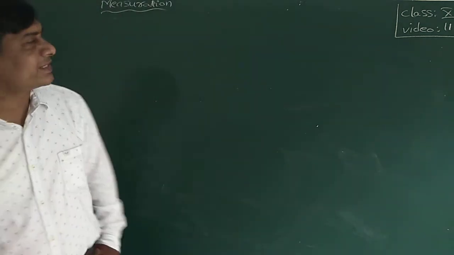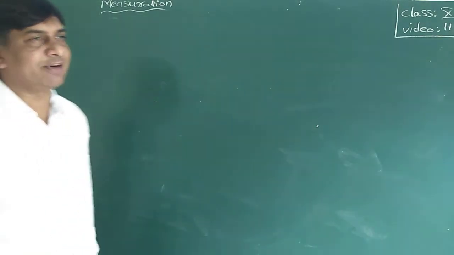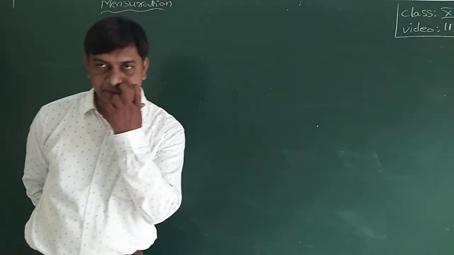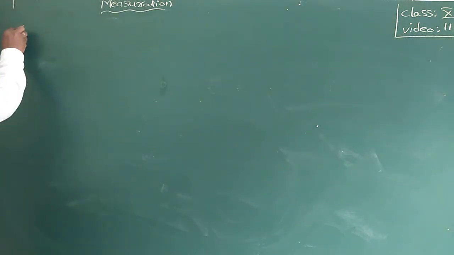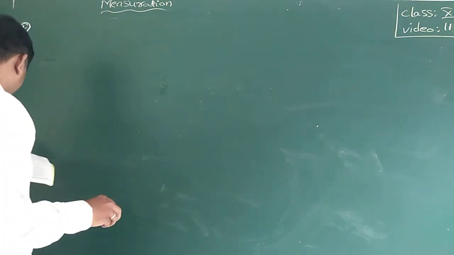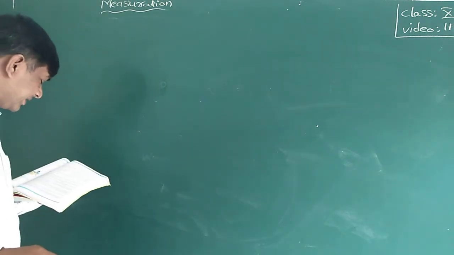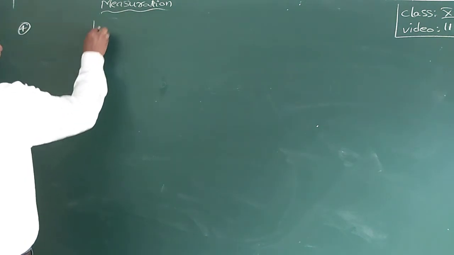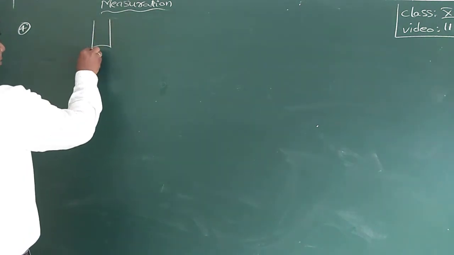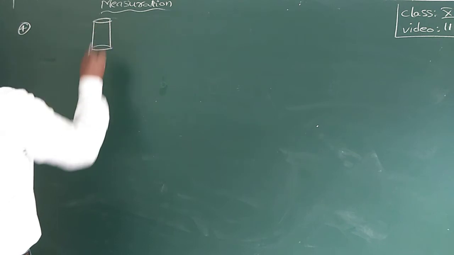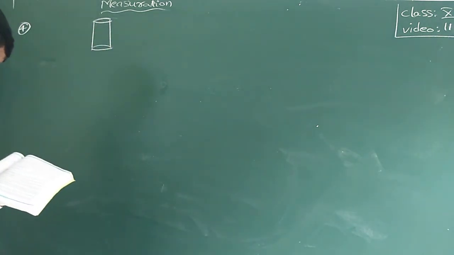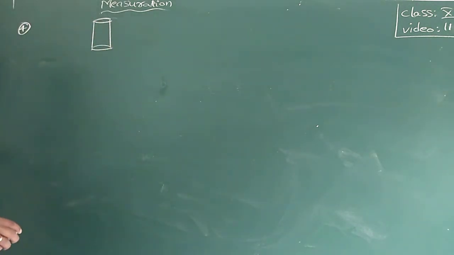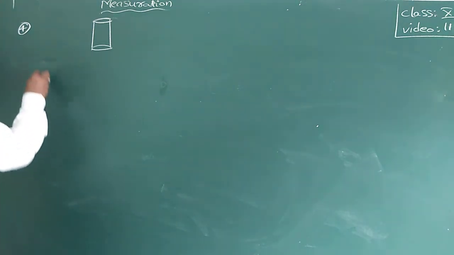Now we are discussing conversion of a solid from one form to another, one shape to another shape. In that, three problems are completed, and now the fourth question. A well of diameter 14 meters is dug, 15 meters depth.